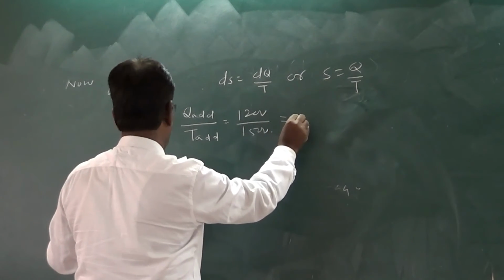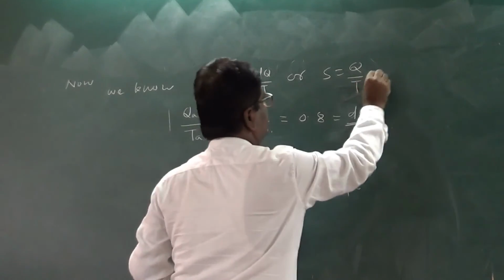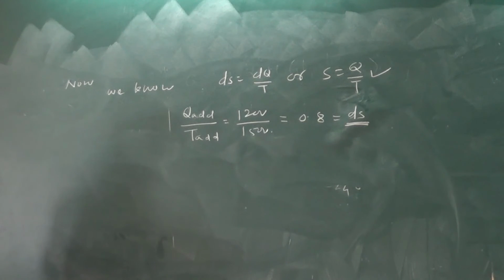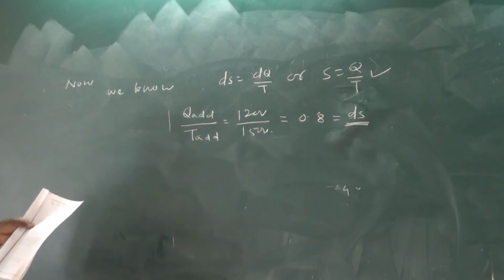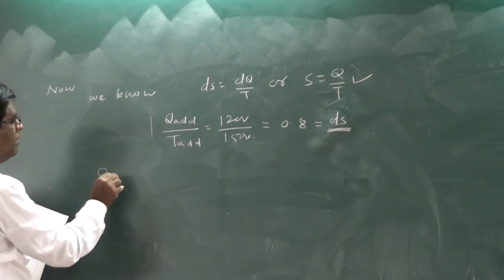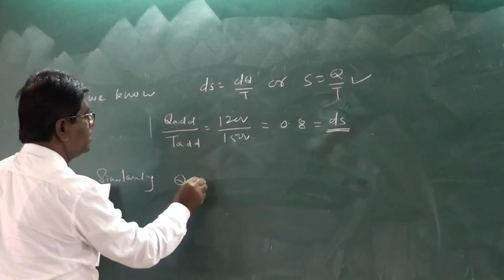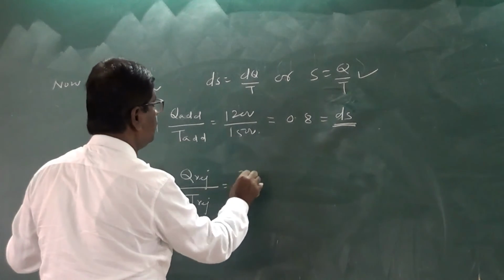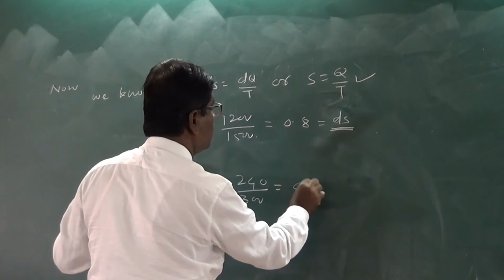It will become 0.8, and it is a ds. So if you calculate the change in entropy, it is 0.8. Similarly, Q rejected divided by T rejected is equal to 240 divided by 300. It is equal to 0.8.